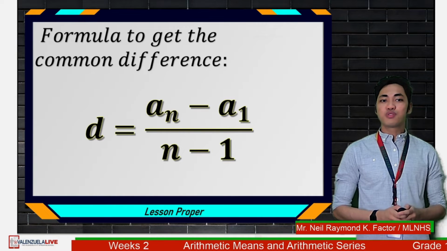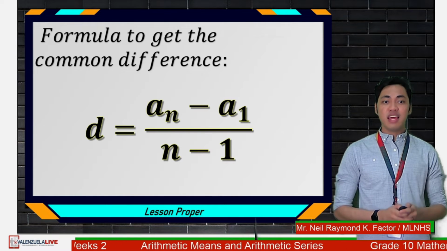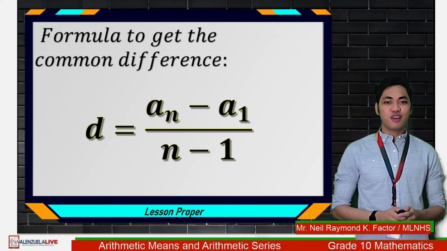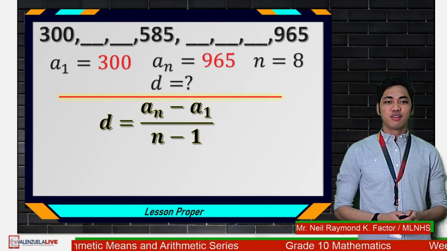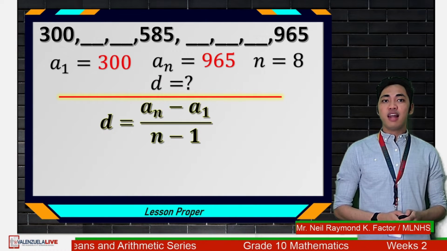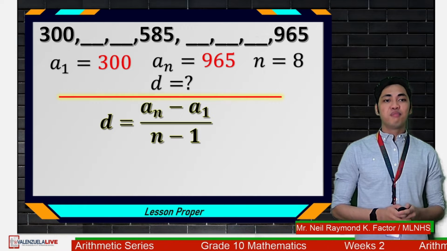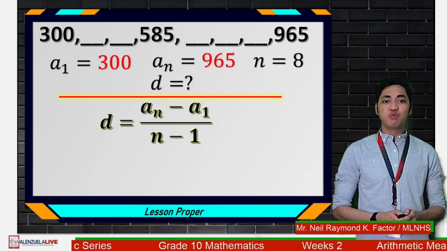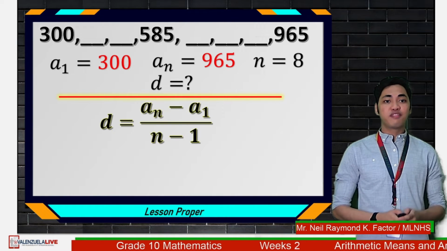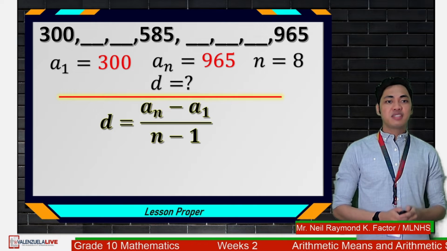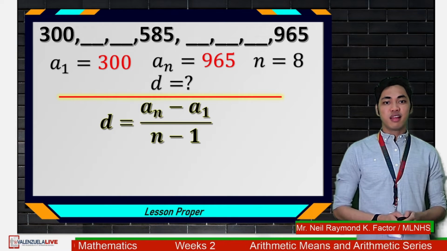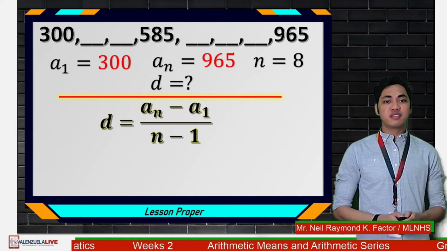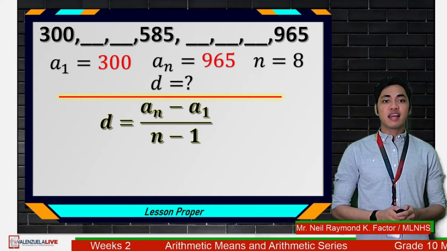Let us now use that formula to find D in our example earlier. So using the formula D is equal to A sub n minus A sub 1 over n minus 1, we substitute our values earlier. A sub 1 is 300, A sub n is 965, and n is 8.